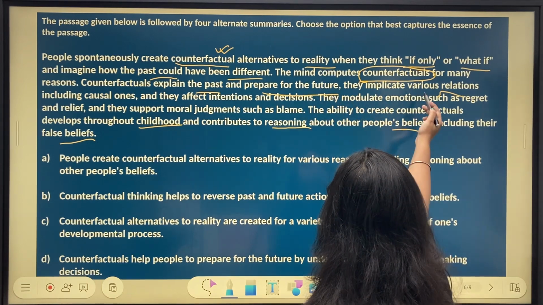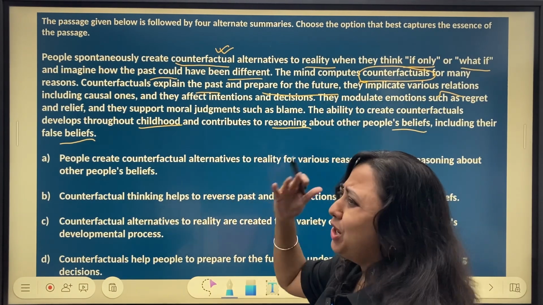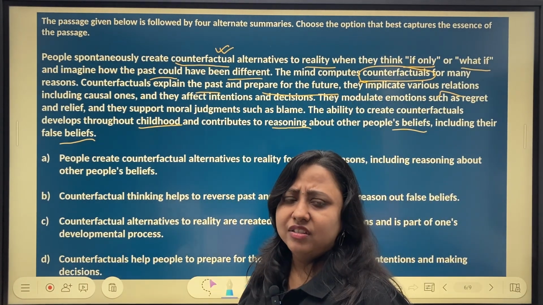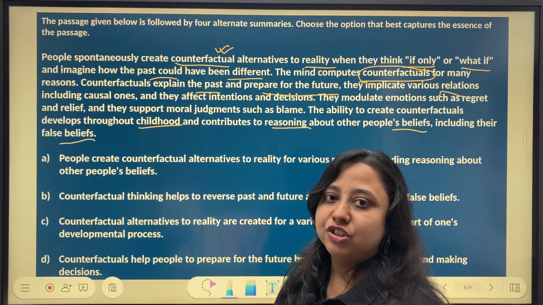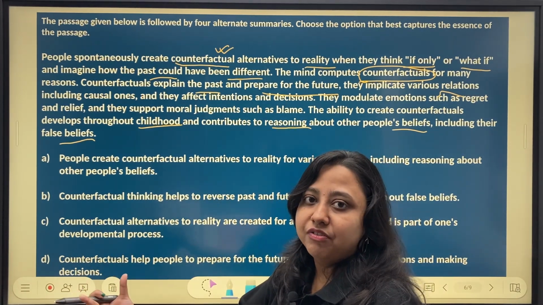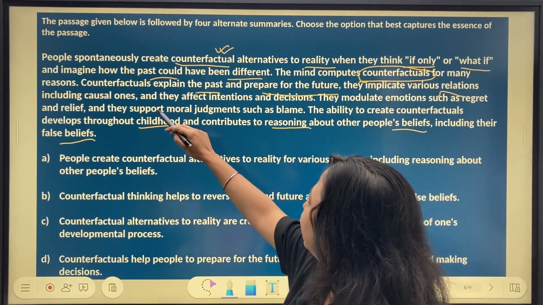Mind computes counterfactuals for many reasons. So why do we create such stories in our head? There's a reason, right? We want our past to be different. Probably we want our futures to be different as well. So that is why we create these stories.